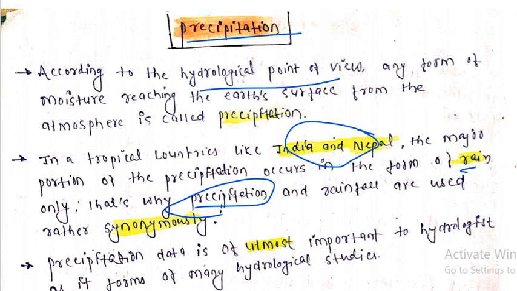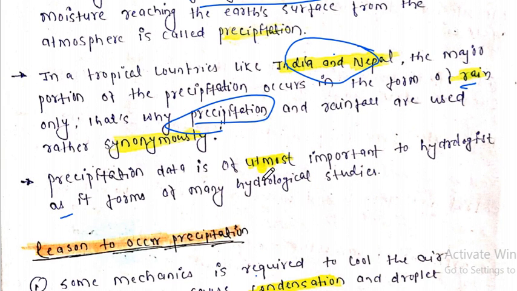So precipitation data is of utmost importance, highly needed. It is utmost important for the hydrologist, as precipitation data forms the basis of many hydrological studies. From the precipitation data record, hydrologists can record the rainfall and can prevent floods. A lot of studies can be done from the precipitation data.